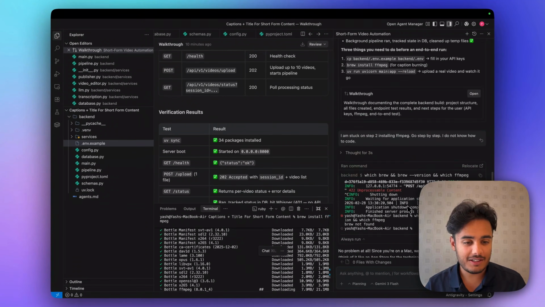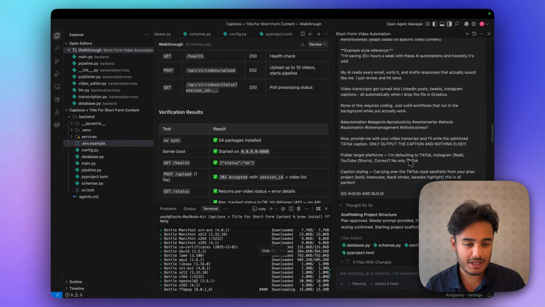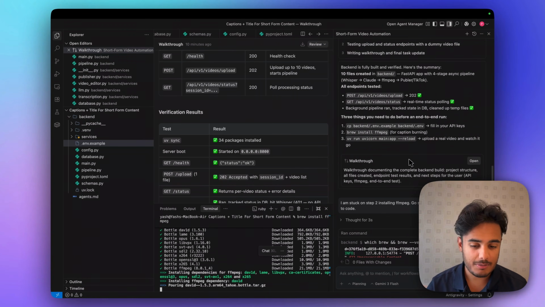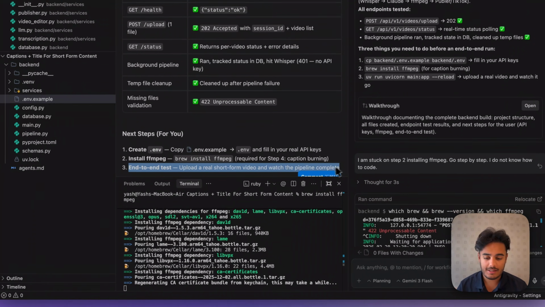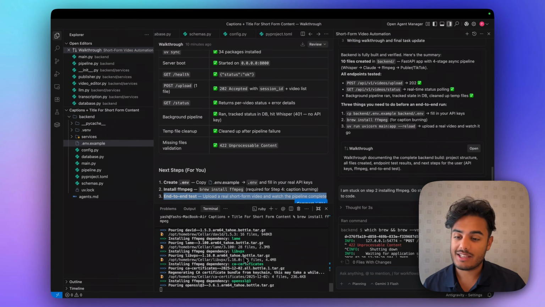So awesome. We've done and installed that. While that is going, I've added in all my different API keys, which is cool. Let's just double check if there were any more steps that we missed. So no, the last thing we need to do is an end-to-end test, which we will go ahead and do once our FFmpeg is downloaded.